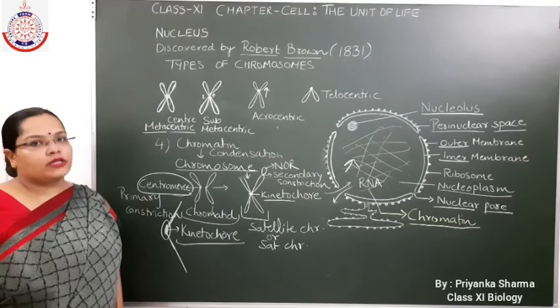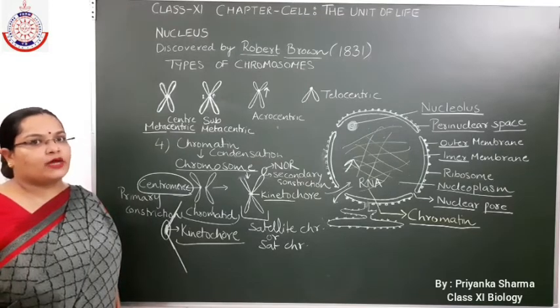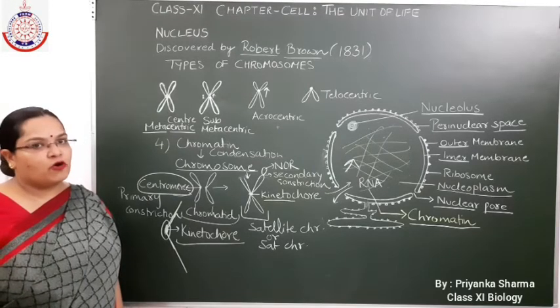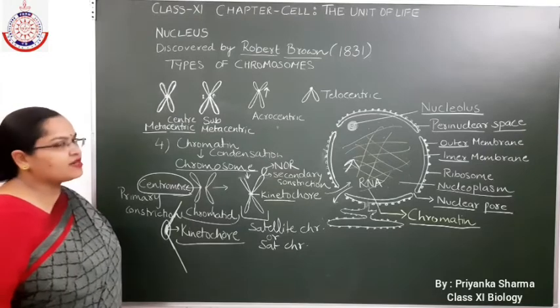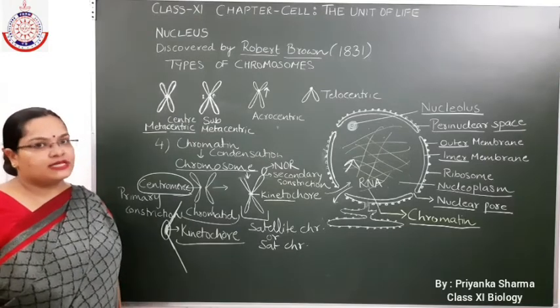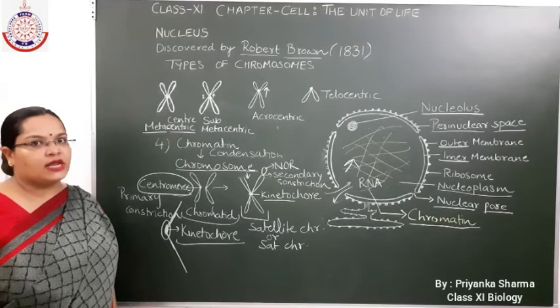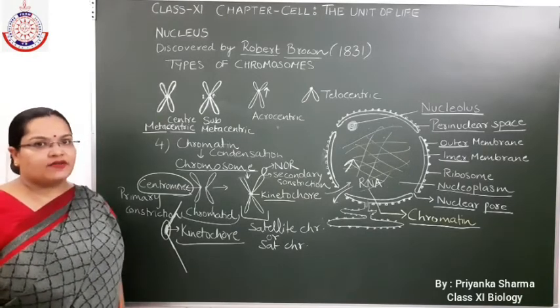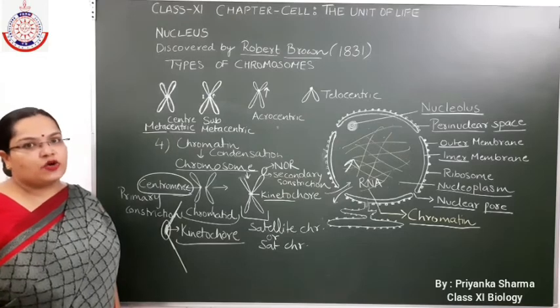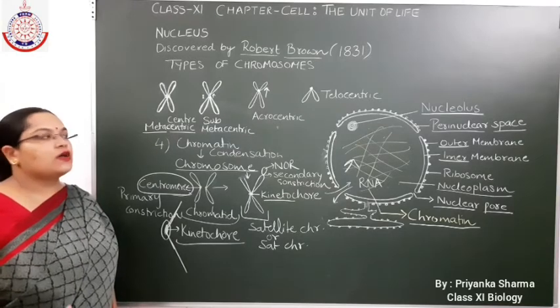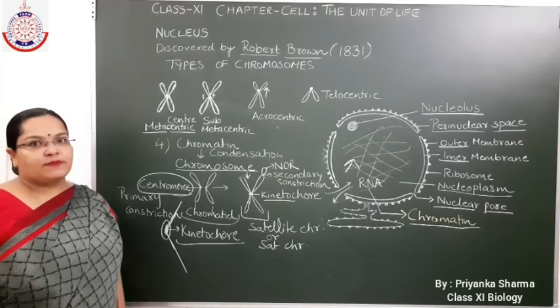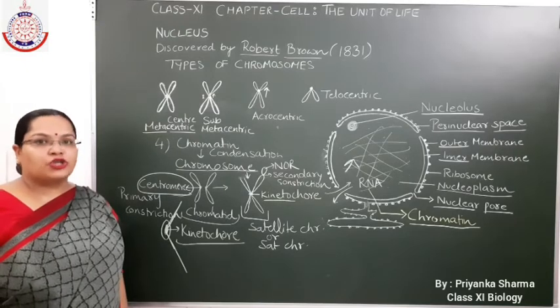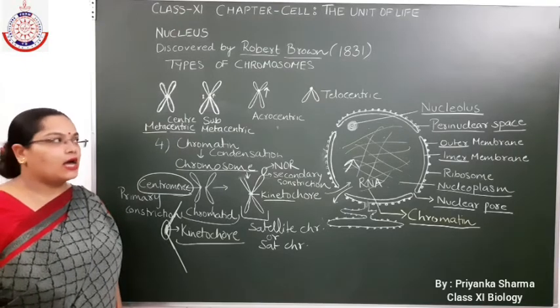Next is, on the basis of position of centromere, chromosomes are of four types. That is metacentric, in which the centromere is present in the central position and it has equal arms. Second is the submetacentric, in which the centromere is slightly displaced from the central position and it has a short arm and long arm.